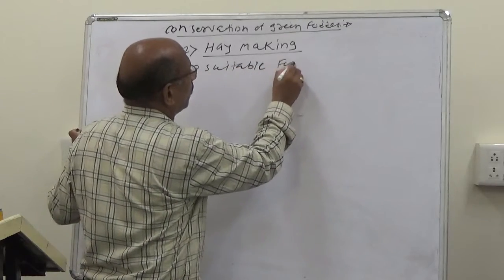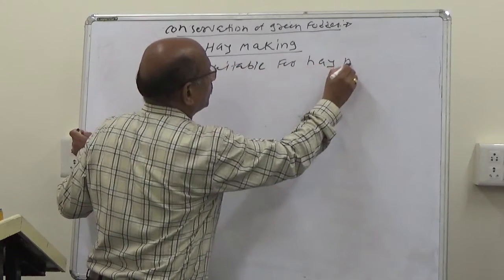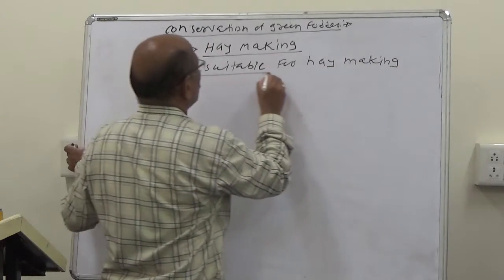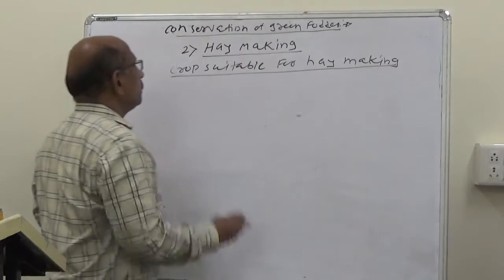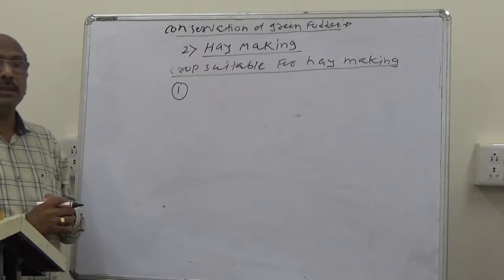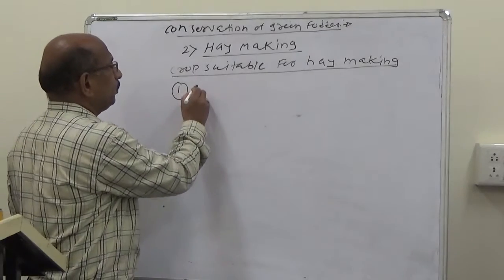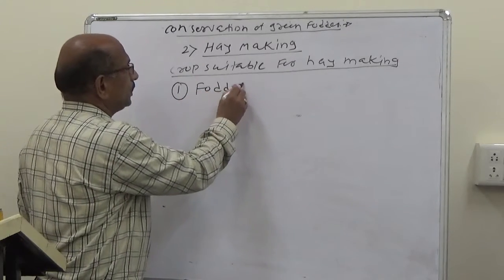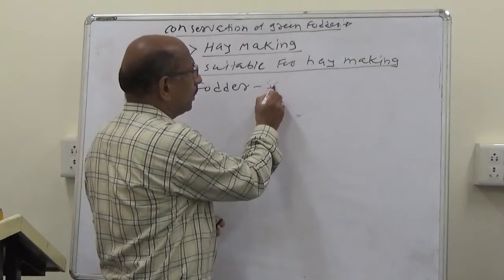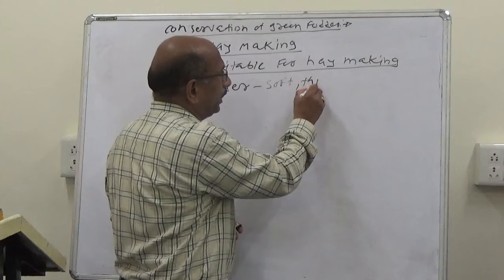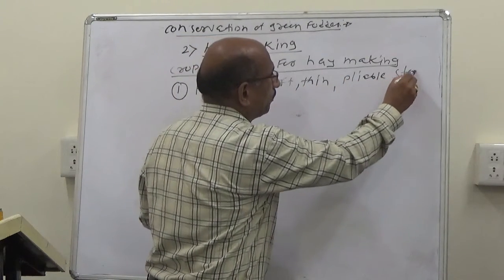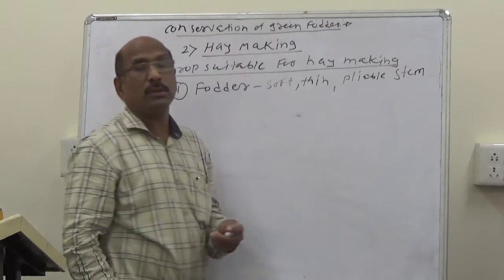Next is the crop suitable for hay making. The fodder should have soft, thin and pliable stems, so that such fodders can be used for hay making.